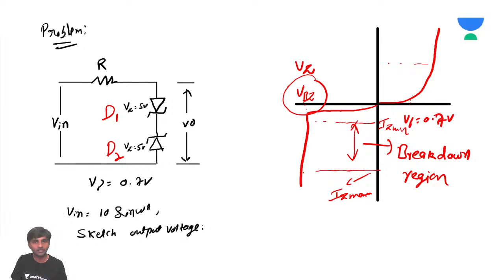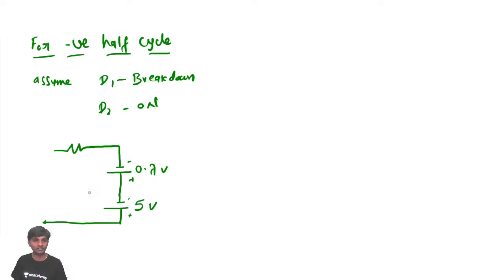I think I've interchanged this. These two voltages will be different. Understood. Do not worry. Okay, this is going to be 0.7 volts, and this is going to be 5 volts.